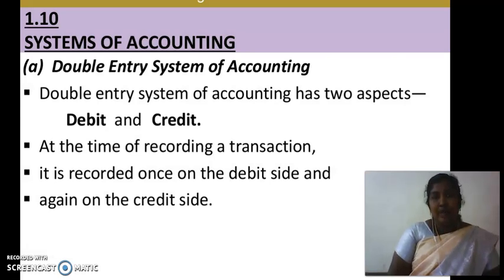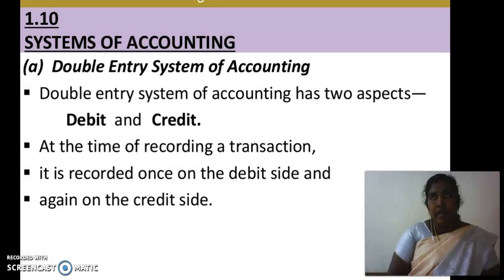Today we will learn about the systems of accounting. There are two systems of accounting. One is the double entry system of accounting and the other one is the single entry system of accounting. First we will learn about the double entry system of accounting.